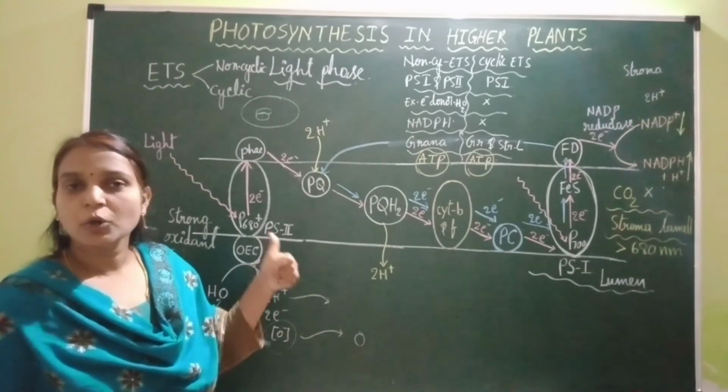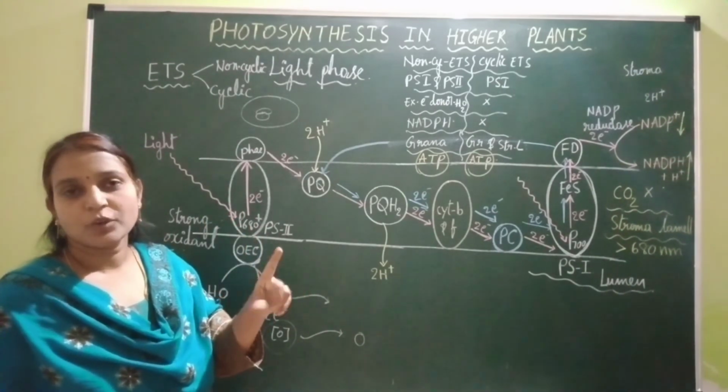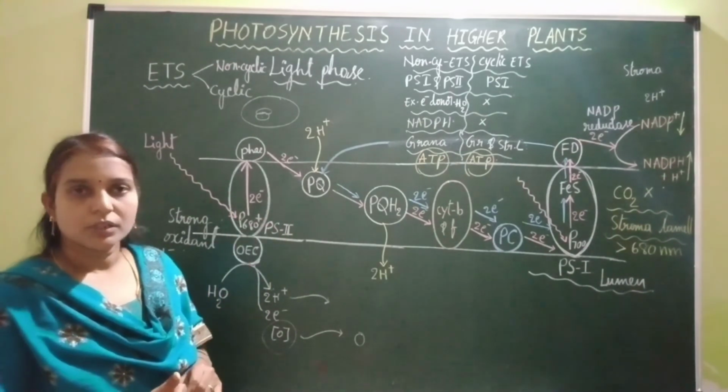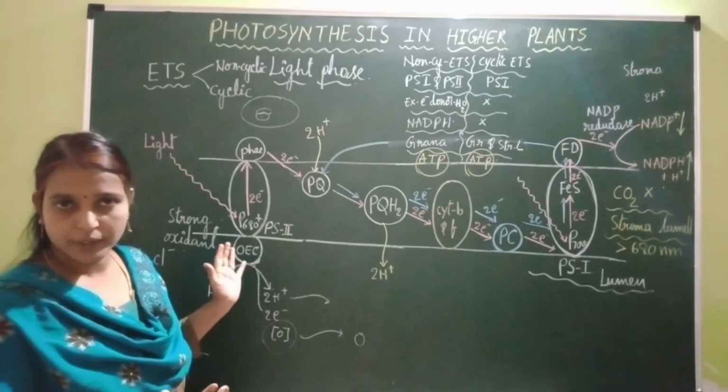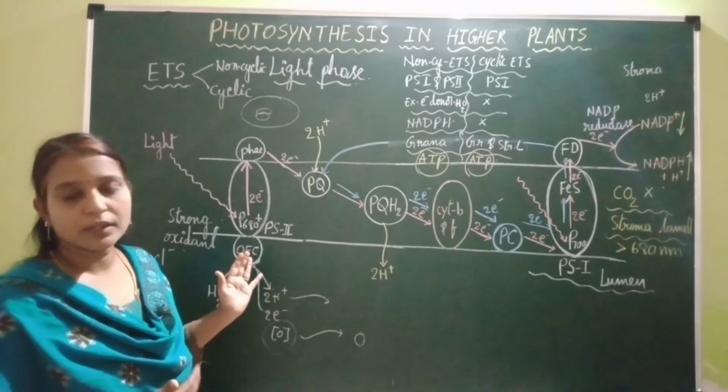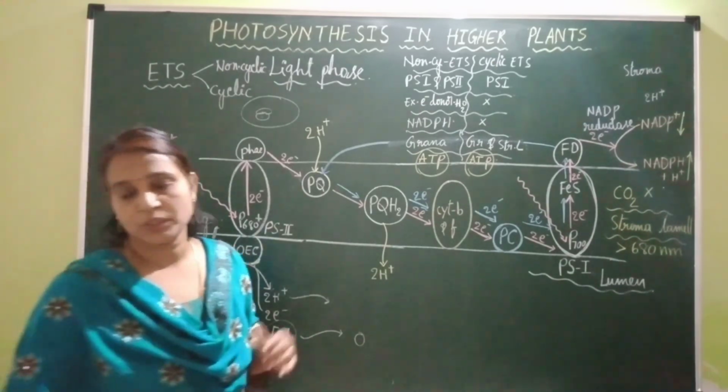Photophosphorylation occurs in chloroplast, whereas oxidative phosphorylation occurs in mitochondrion. So this is all about this video lecture, and in the next video, let's start with chemiosmotic hypothesis, which explains the synthesis of ATP.